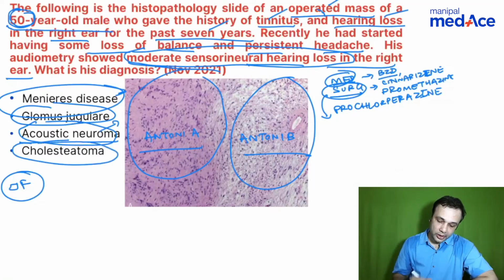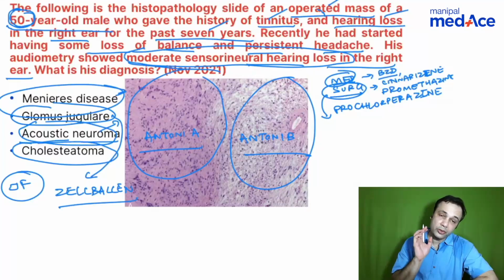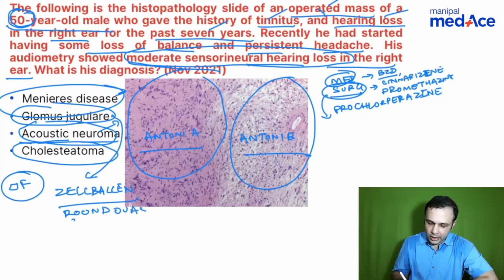So what about cholesteatoma? When you're talking about glomus jugulare, Zellballen is a characteristic word that you see. You see well circumscribed nests of round oval cells, in nests.